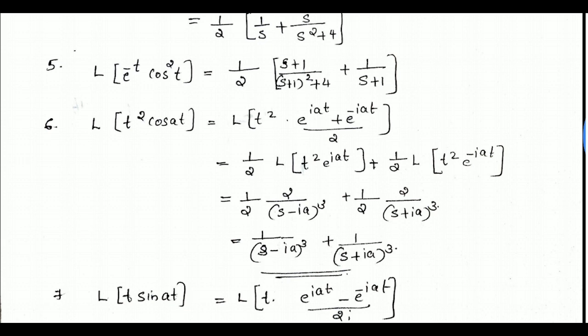Then another example, L of e raised to minus t cos square t, which is equal to 1 by 2 into (1 by s plus 1 plus (s plus 1) divided by (s plus 1) the whole square plus 4).